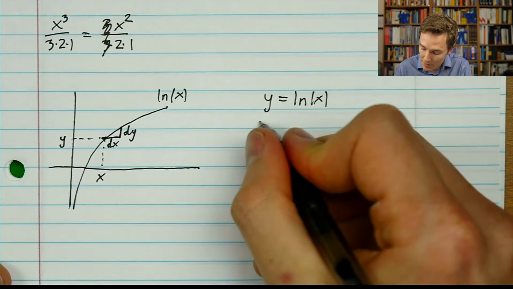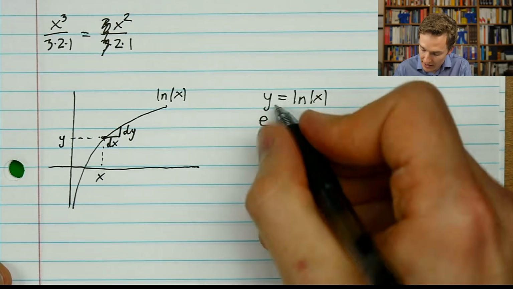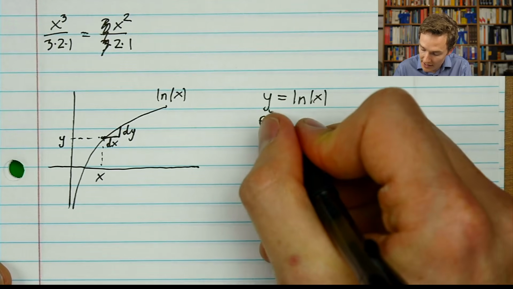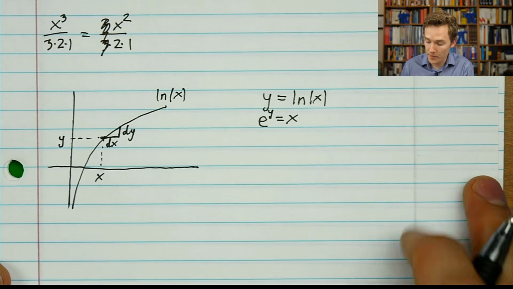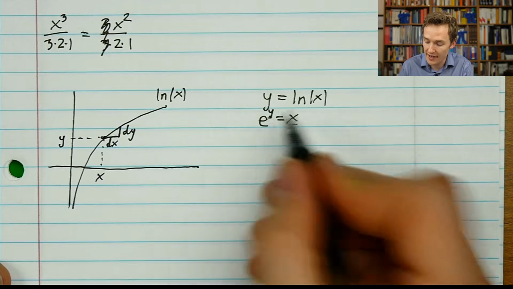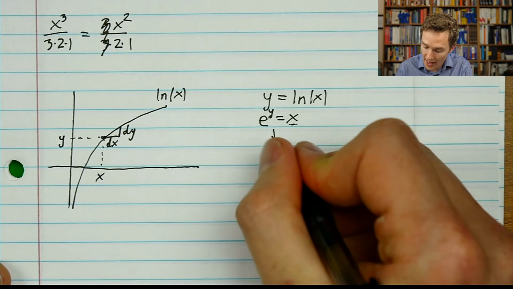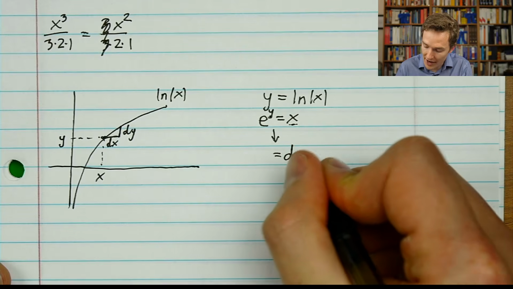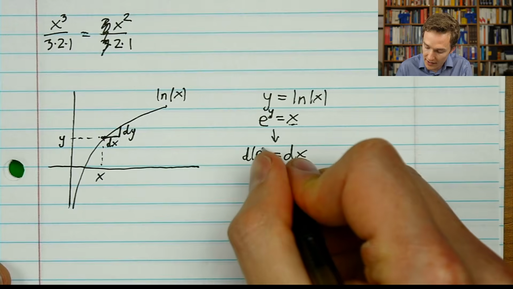Now this is the same statement as saying e, have I written this right? Y is natural, yeah, great. So this is the same as saying e to the y is equal to x. Okay? Now from there, I can understand the relationship between tiny nudges to x and tiny nudges to y by taking derivatives. If I ask about some tiny nudge to the value x, and the corresponding tiny nudge to e to the y,